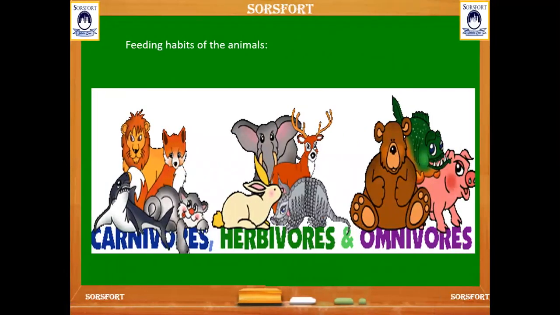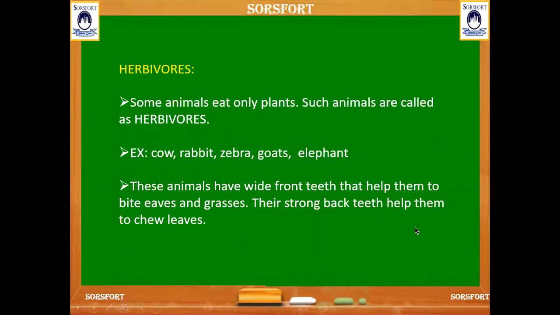And here is the division of animals according to their food habits. First one, carnivores, herbivores, and omnivores. Let's see one by one. Herbivores. These are the animals which eat only plants.